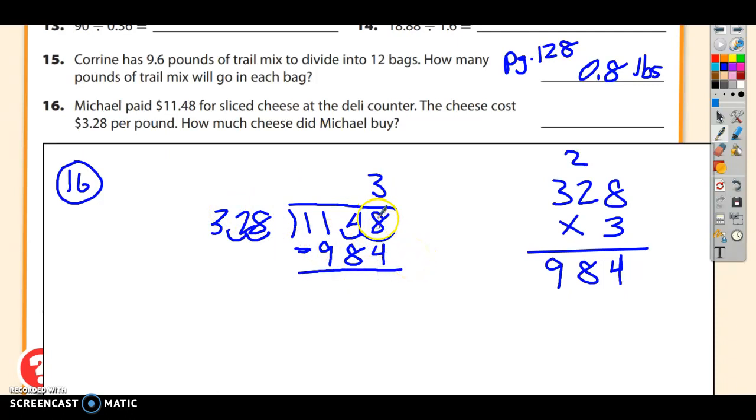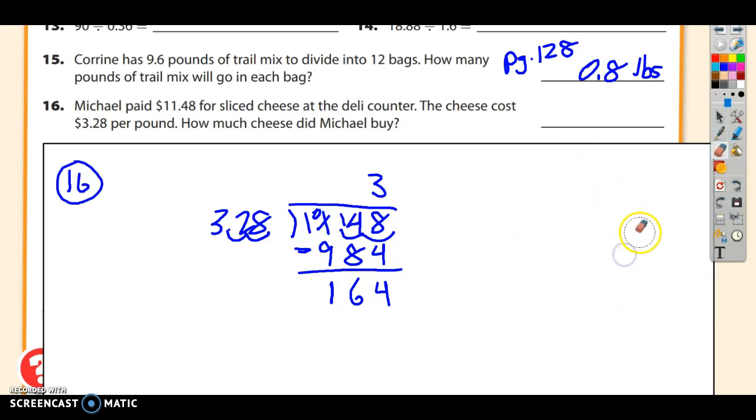So now I subtract. I'm going to get 8 minus 4 is 4. And I'm going to borrow, and 14 minus 8 is 6, and 10 minus 9 is 1. I got 164. 164 is a huge remainder, but it is less than the divisor, which means I can keep going. My decimal got moved over. It's going to go straight up. Now I'm going to annex a 0 and drop the 0, and I got to ask myself, how many times is 328 going into 1640?